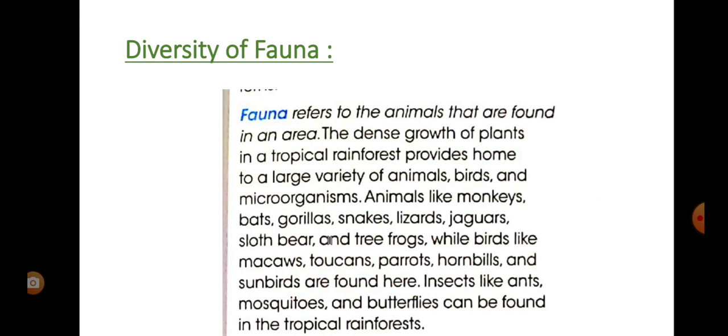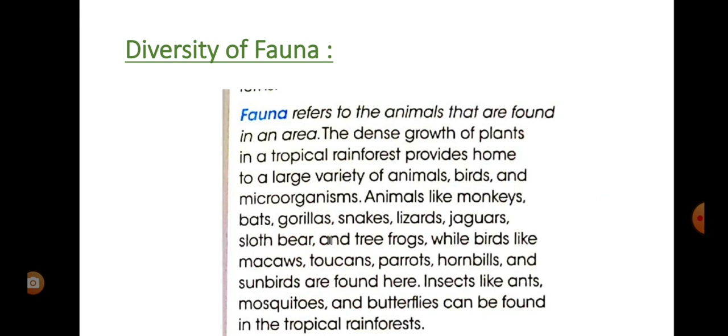Now let's see the faunal diversity. Fauna refers to the diversity of animals in an ecosystem or in the forest, the animals found in the tropical rainforest. As there is dense growth of plants, it provides a home for a large variety of animals, birds, and also microorganisms.